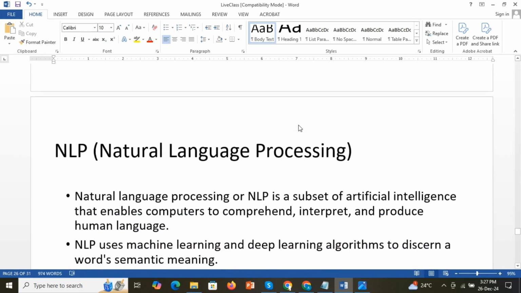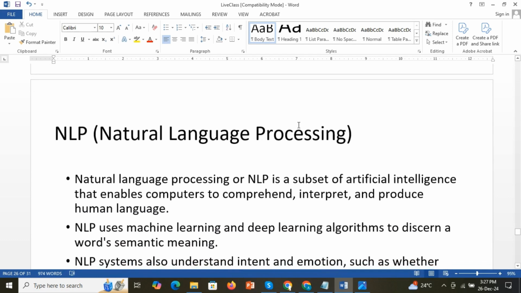Now another study is natural language processing.